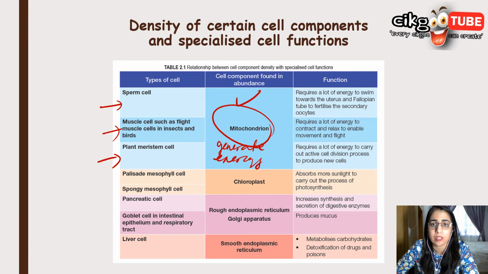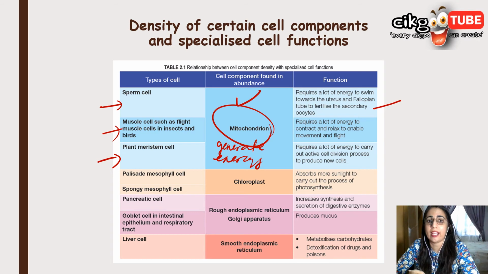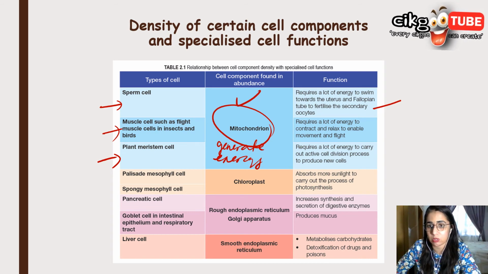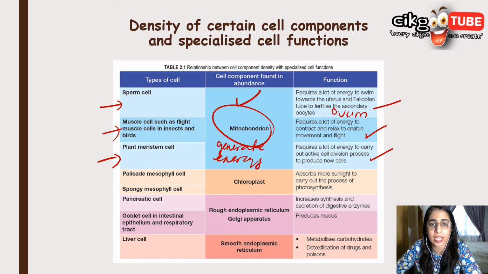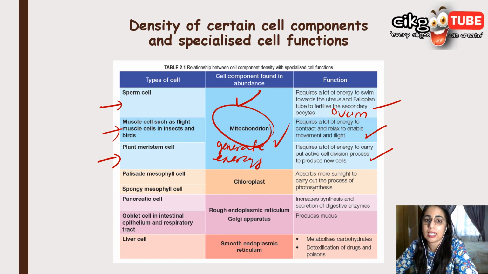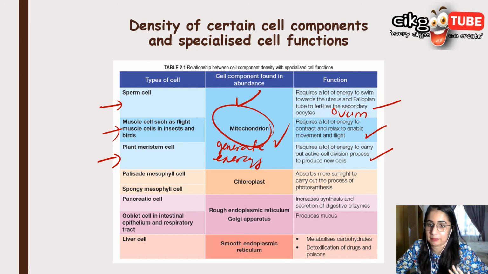Now, energy for what? For the sperm cell, it is energy to swim towards the uterus and the fallopian tube, and also to fertilize the secondary oocyte or the ovum. Muscle cells need a lot of energy to contract and relax to enable movement and flight. Meristem cells are for growth. They require a lot of energy to carry out active cell division to produce new cells. So all of these require energy. Of course, they also have other organelles, but this is the most abundant found in the cell.